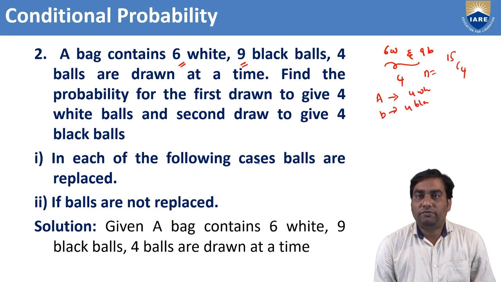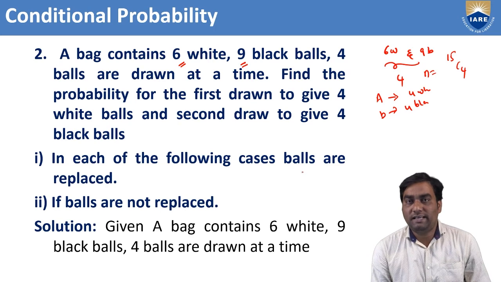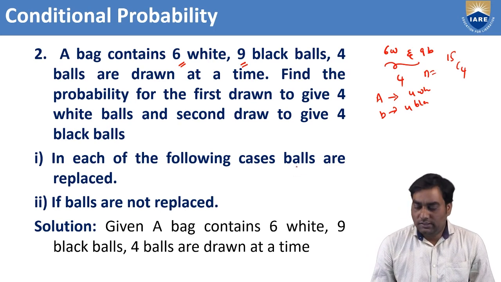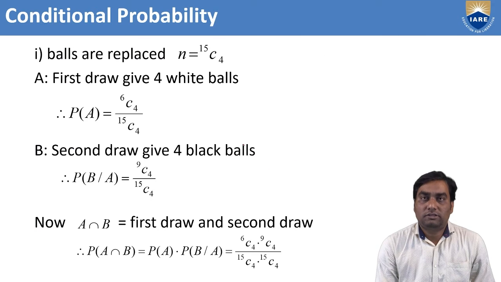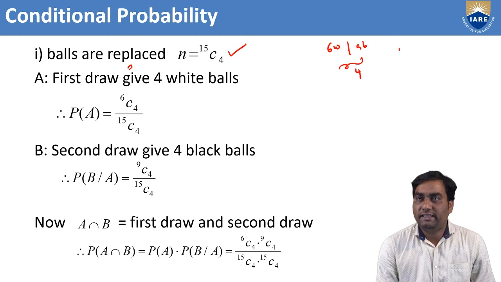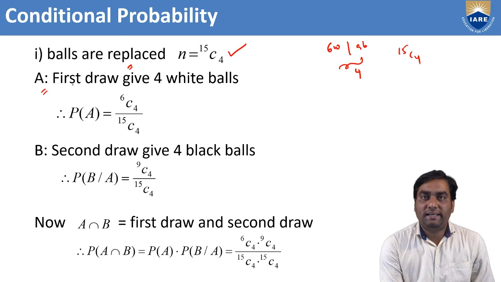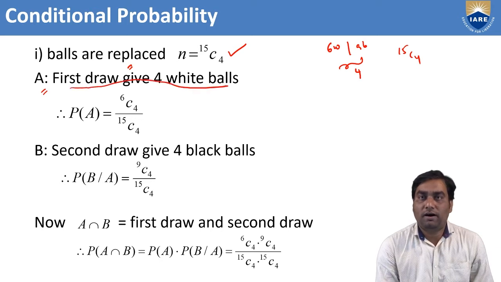In each of the following cases, balls are replaced in one case and balls are not replaced in the other. Bag contains 6 white and 9 black. Suppose we do the balls replaced case, n equal to 15, choosing 4, because 6 white, 9 black. We need to choose only 4 balls from 15, in 15C4 ways. Let us assume event A is the first draw giving 4 white balls. Then P of A is choosing 4 white balls from 6 white balls only, in 6C4 ways, by 15C4. P of A you got it.